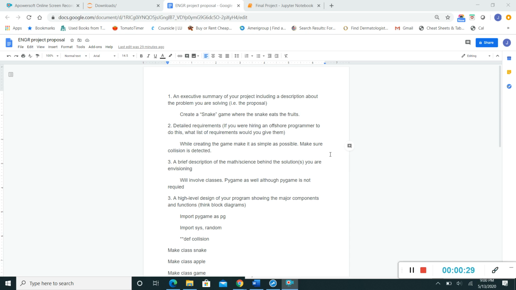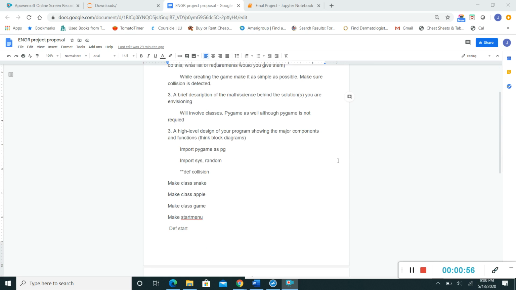I wanted to make the game as simple as possible, and I wanted to make sure I could detect collision, meaning that if I hit the wall or if my snake hit itself, it would cause the game to quit or exit. So for the math and science behind some of the solutions that I was envisioning, I wanted to involve classes and Pygame or any other modules that I could have used.